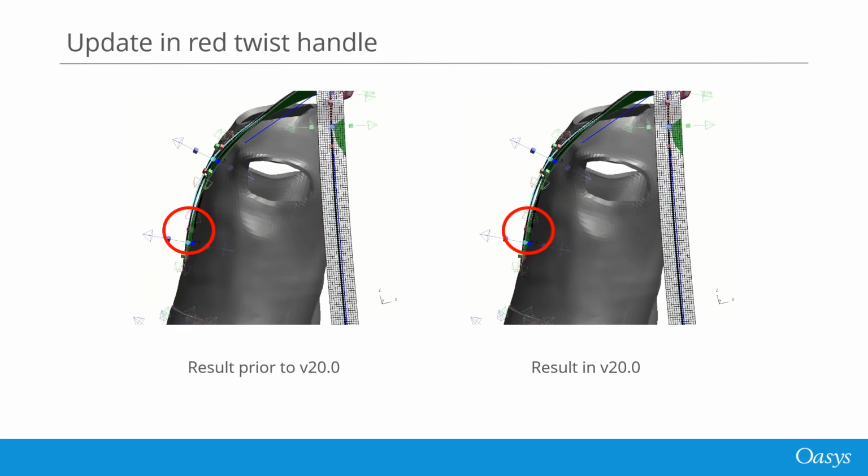In version 20, we have changed the behavior of the red twist handle such that any red vector can be modified independently without affecting the red vector at nearby path points. As you can see in these two videos, the highlighted red handle is not getting affected when changing the previous red handle.